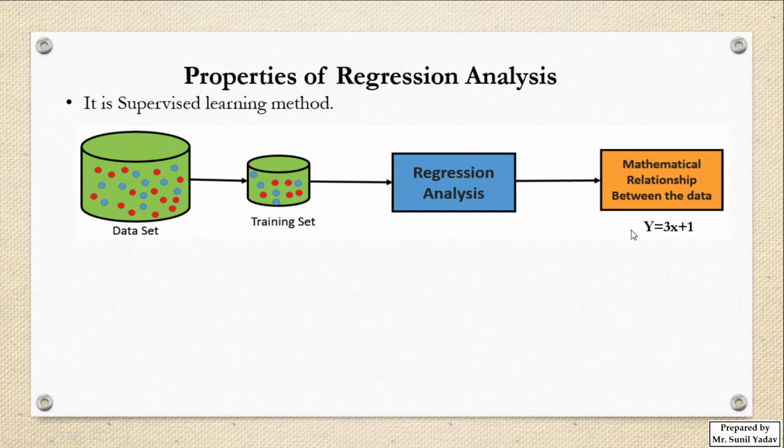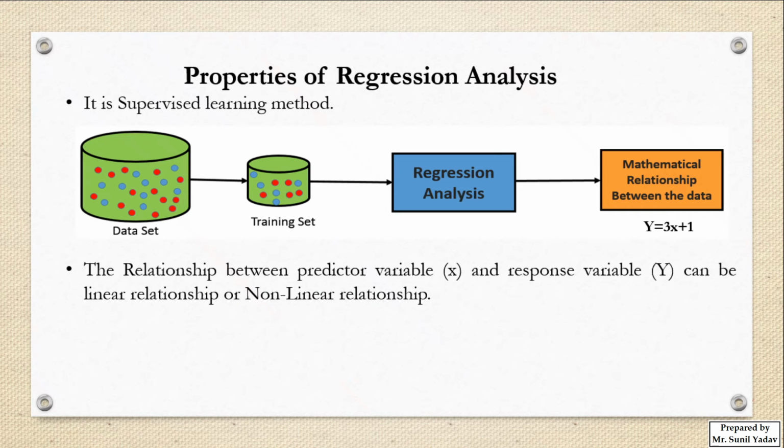So in general we can say whatever model we build, that is y equal to 3x plus 1, it is built only on the basis of the training set. It is not built on the basis of the data set. So whatever model building we are doing, it is done under the supervision of the training set. Hence we call it a supervised learning method. I hope this point is clear to you now.